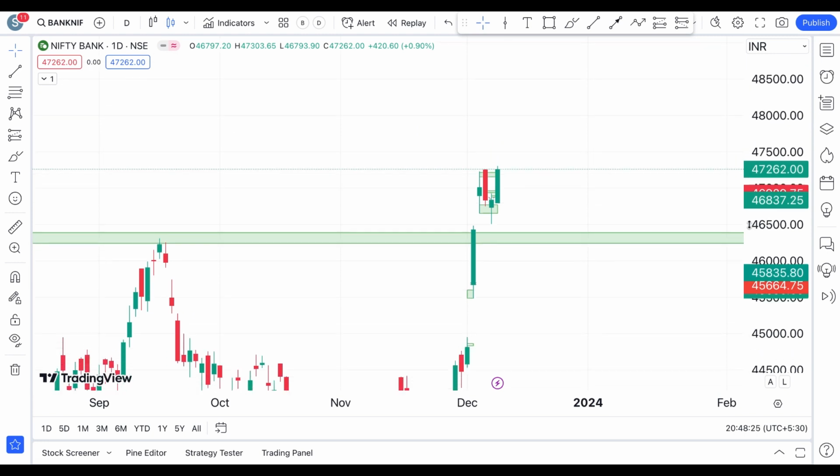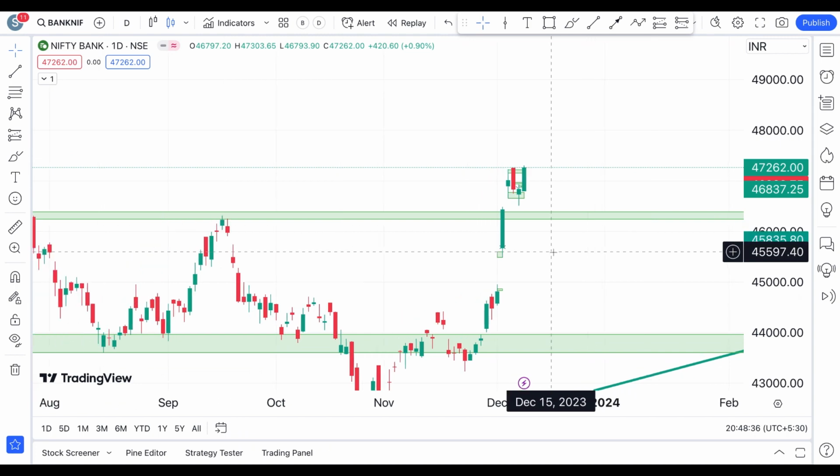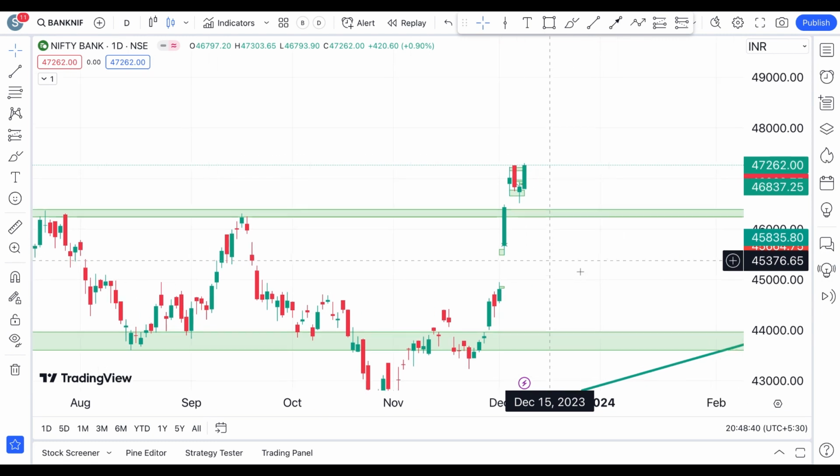But then intraday levels are very much important, because you have to wait and watch how the Bank Nifty is performing on an intraday chart, on a 5 minute chart or 15-minute chart. Only then take action according to those levels.